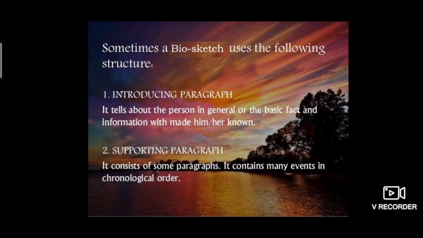Chronological order means, suppose a person achieved something, some award in 2020, and then he achieved something in 2024, then something in 2029. So what are we going to write? First will come 2020, his achievements, then 24, then 29. So you understood the meaning of chronological order? If such hints are mentioned in your bio sketch, you have to follow this point. Now let's move to the next.